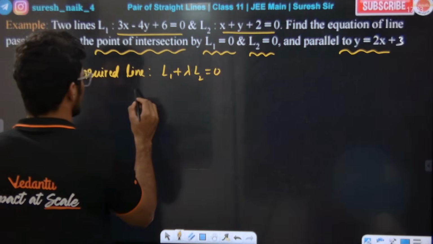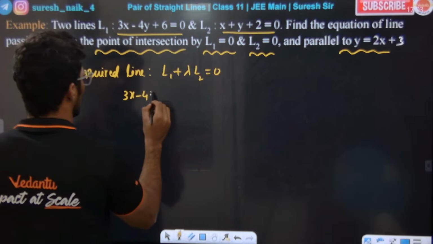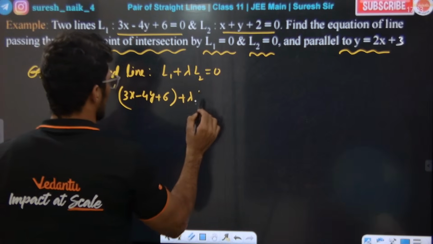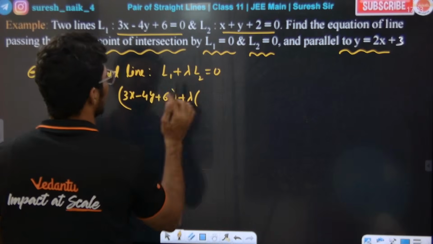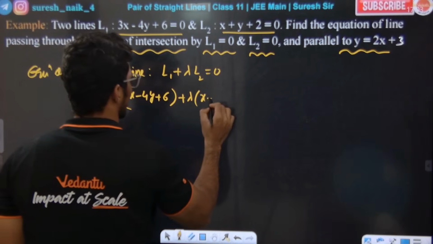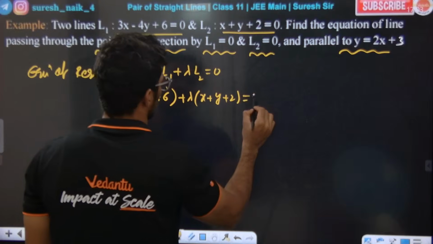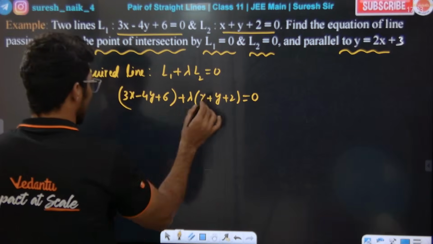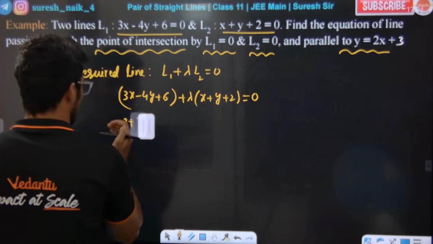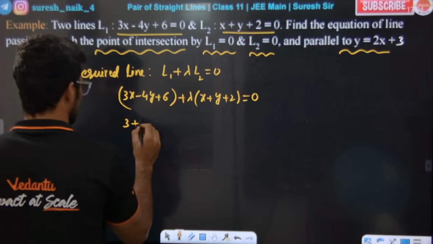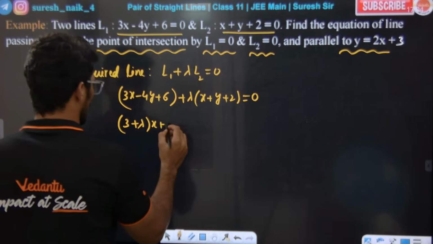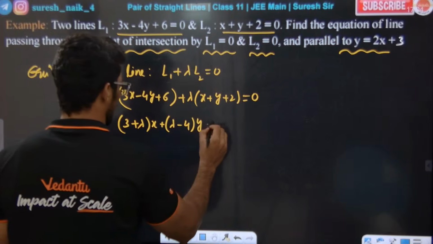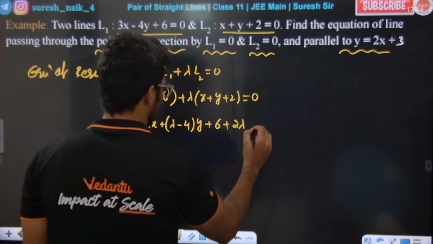What is L1? This is 3x minus 4y plus 6, okay, plus lambda times L2 is equal to 0. You should not write the right side, just write only the LHS part, right? Left hand side part, you should write x plus y plus 2 is equal to 0. This plus this they have given. Now tell me, if I write the x family, what will I write? So 3 plus lambda times x. If you want to write the y family, how to write? Lambda minus 4 into y, plus 6 plus 2 lambda is equal to 0.